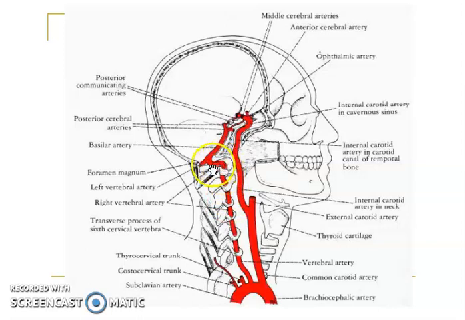Then it reaches the base of the skull, then it winds backward and medially around the lateral mass of the atlas and pierces the posterior atlanto-occipital membrane to enter the posterior cranial fossa through the foramen magnum. Here the two vertebral arteries from both sides unite to form one artery, which is called the basilar artery.